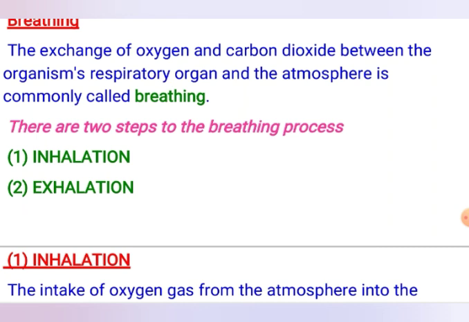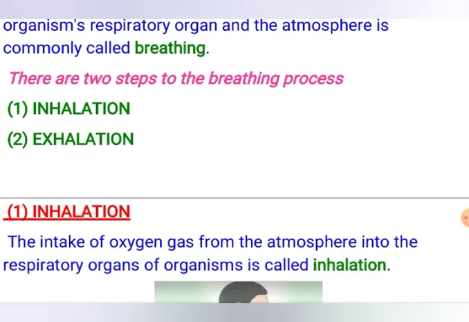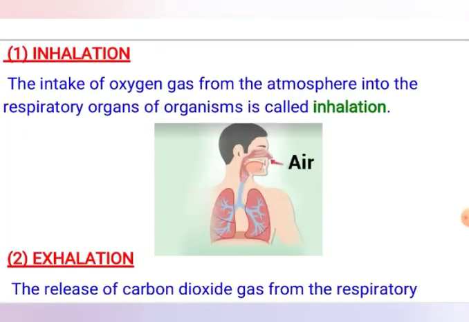Breathing is the intake of oxygen and exhale of carbon dioxide between the respiratory organ and the atmosphere. It is also constituted of two steps, inhalation and exhalation. Inhalation is the intake of oxygen gas from the atmosphere into the respiratory organ of the organism.